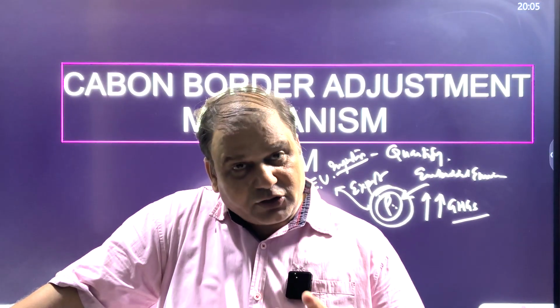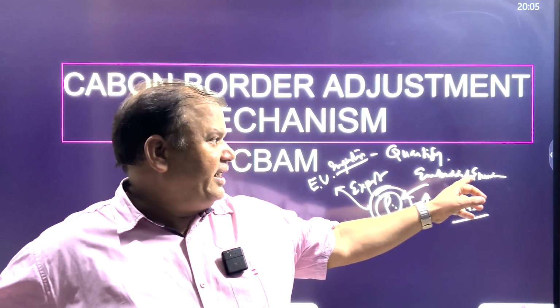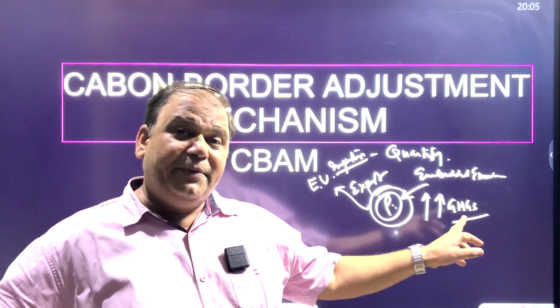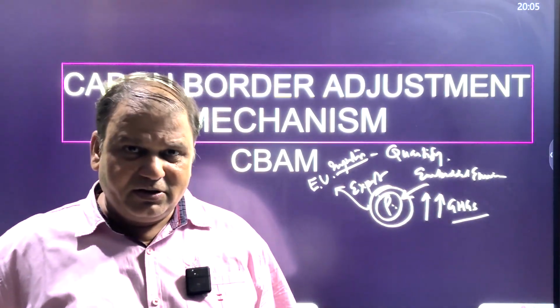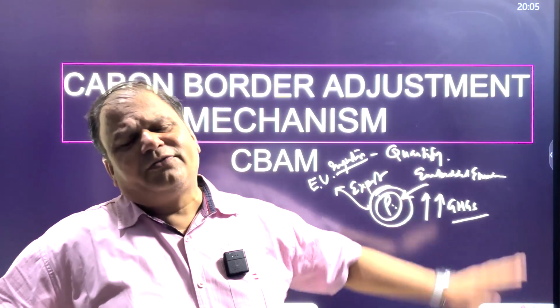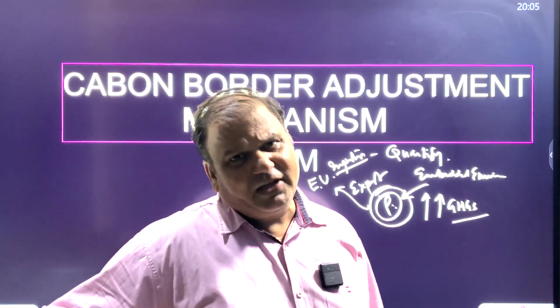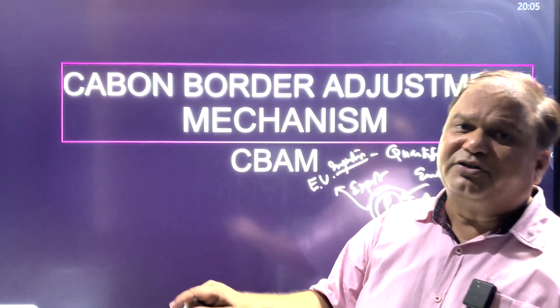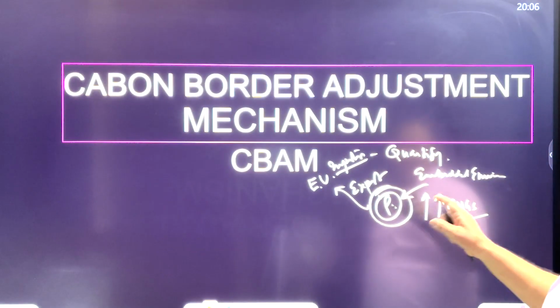Clear? So this would be called the indirect emission or embedded emission inside a product. So there would be direct emission of greenhouse gases while making these products, and there would be indirect emission too, which is called embedded emission.